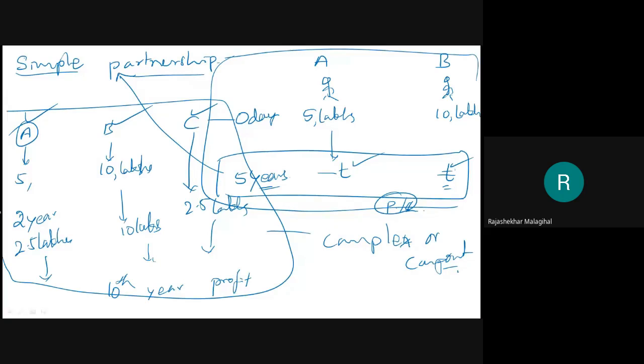Here, the time duration is different. A invested for how much? A invested 2.5 lakh for 10 years and 2.5 lakh for 8 years, because in between he withdrew 2.5 lakh. B invested 10 lakh for the entire 10 years. But C invested 2.5 lakh for the remaining 8 years. Here the time duration is different and their investment is obviously different, but the time duration is also different. Therefore, the problem is getting complicated.